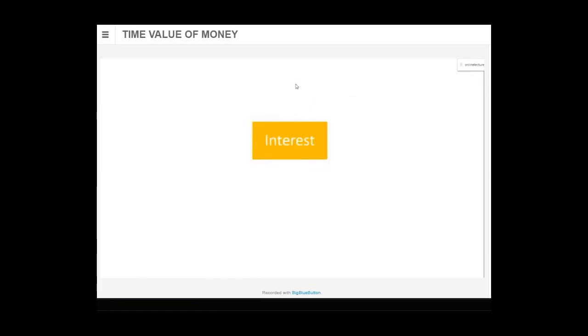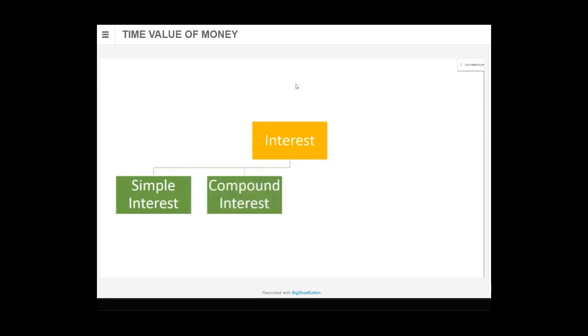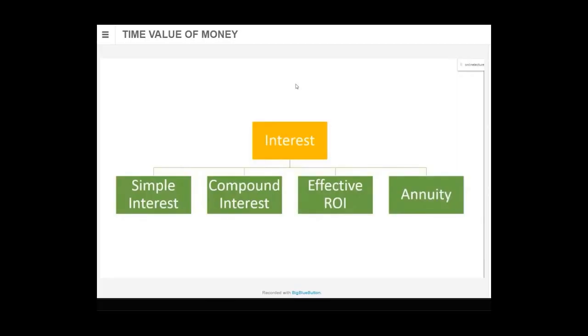Now, in this chapter, we are going to learn about interest. If you keep money in the bank, the bank gives you interest. If you take a loan from the bank, they charge you interest. One type of interest is simple interest. In school days, you must have heard this, simple interest. Another is compound interest. Then the third one is effective rate of interest. ROI is rate of interest. And the fourth one in the chapter is annuity.